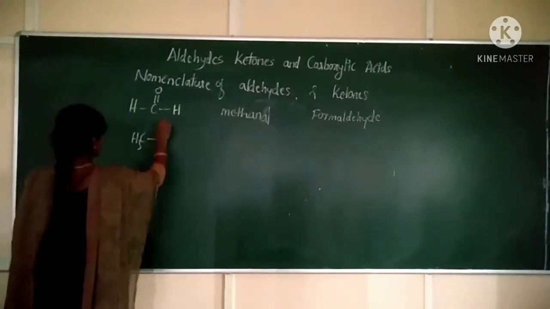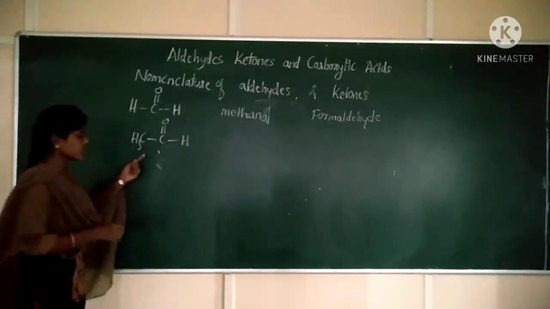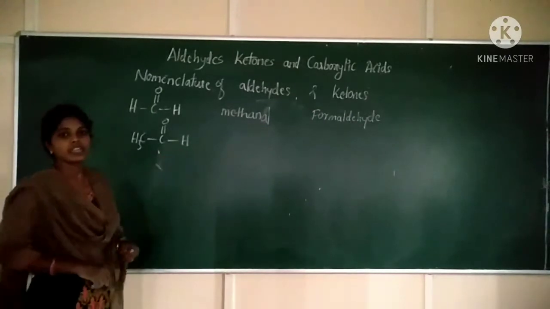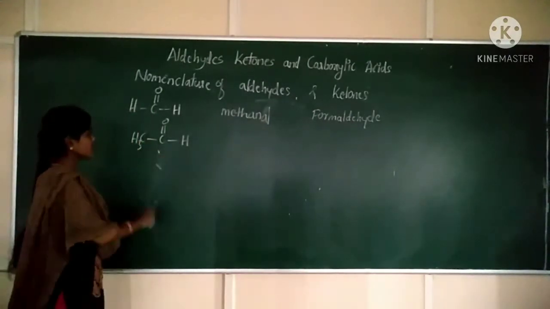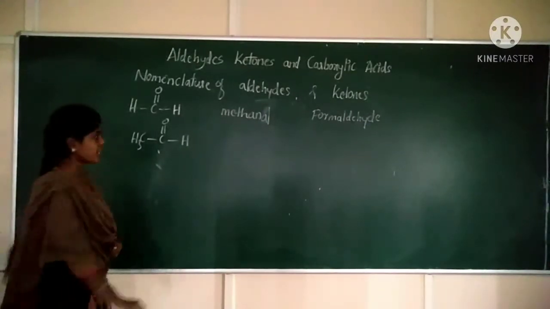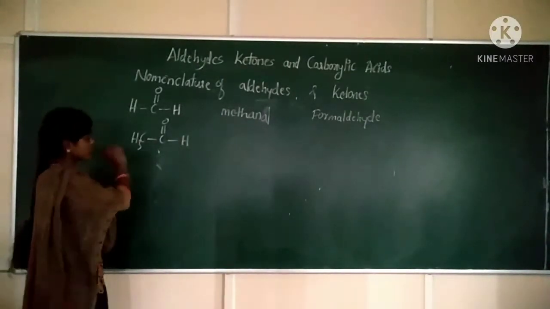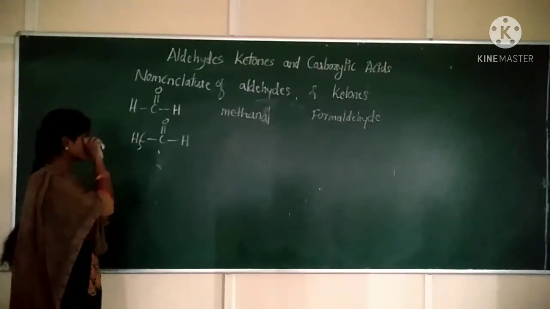Next example, CH3CHO. One side an alkyl group is there and another side hydrogen is there. Now write the IUPAC name. How many carbon atoms are there? 2 carbon atoms. Start numbering from the side where the functional group gets the lowest number.